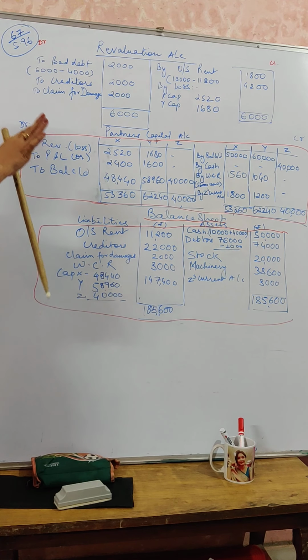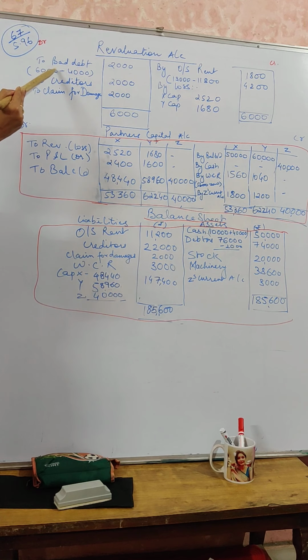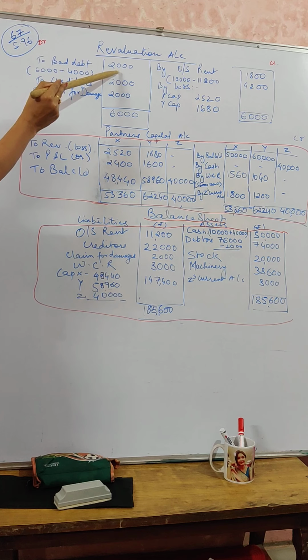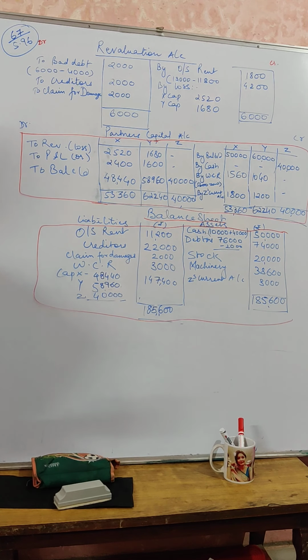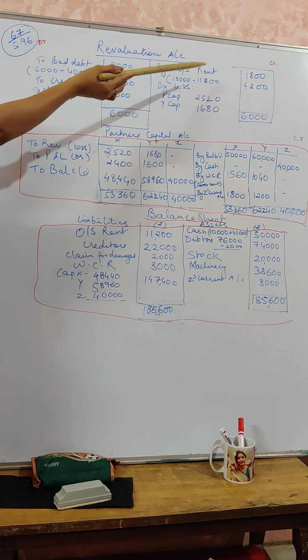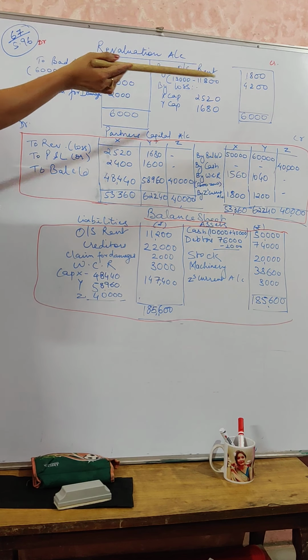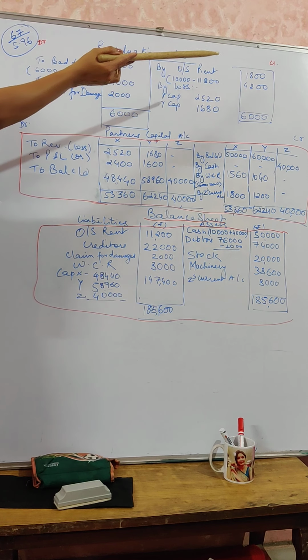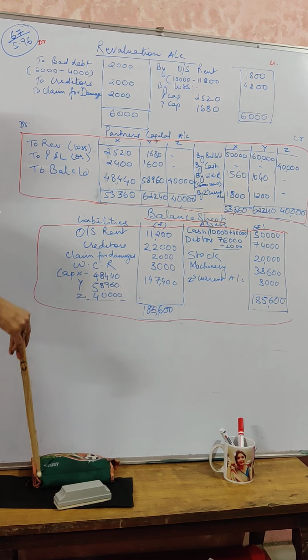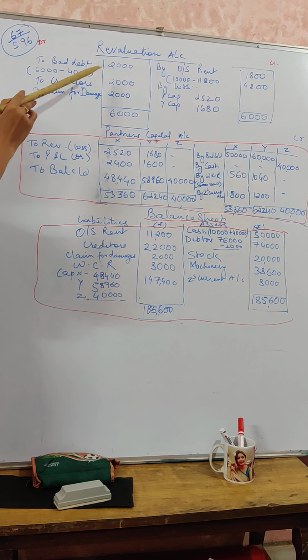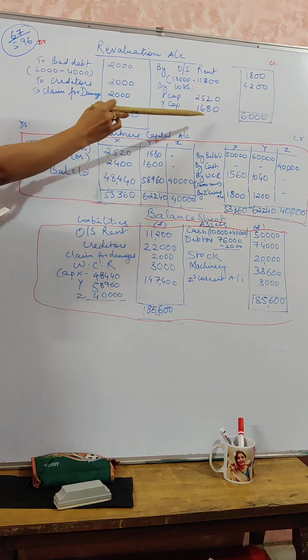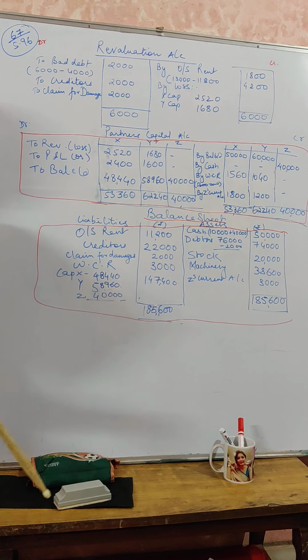4,000 provision for doubtful debt is already given. So we are going to meet that loss out of that provision, and finally 2,000 will be the further loss on debtors that we have to record here. Second, they said that creditors are to be paid 2,000 more, an increase in liability. There is a new claim for damages of rupees 2,000, and outstanding rent is brought down. That means if you see the difference, liability is decreasing. That results in profit, so we have to record that same. Finally, you will have a loss of rupees 4,200 that has to be distributed in their old ratio.